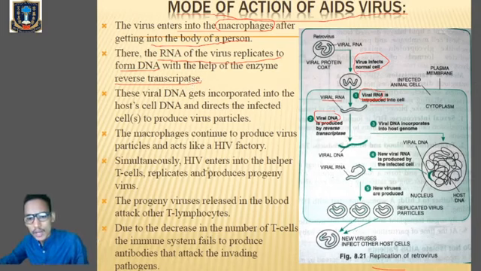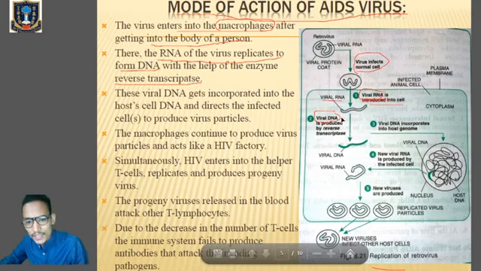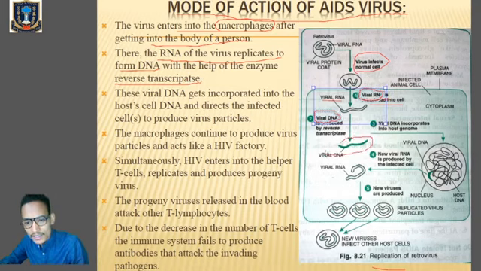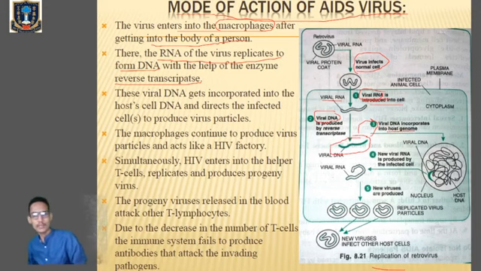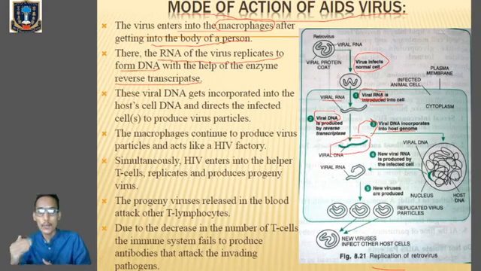After that, this viral DNA gets incorporated into the host genome. Now the viral DNA will become part of our genome, and whenever our DNA replicates, at the same time the viral DNA will also replicate.